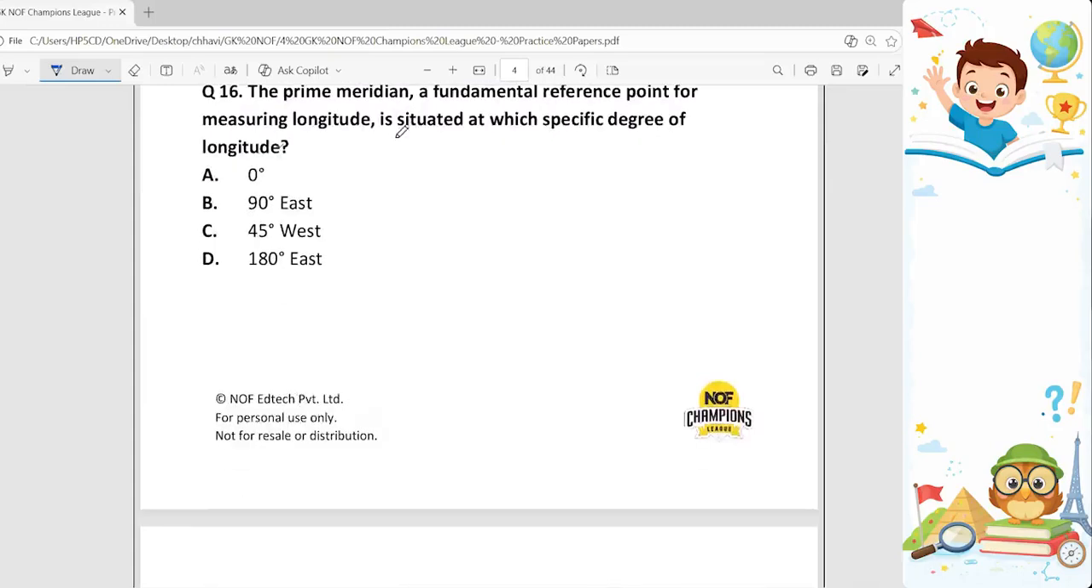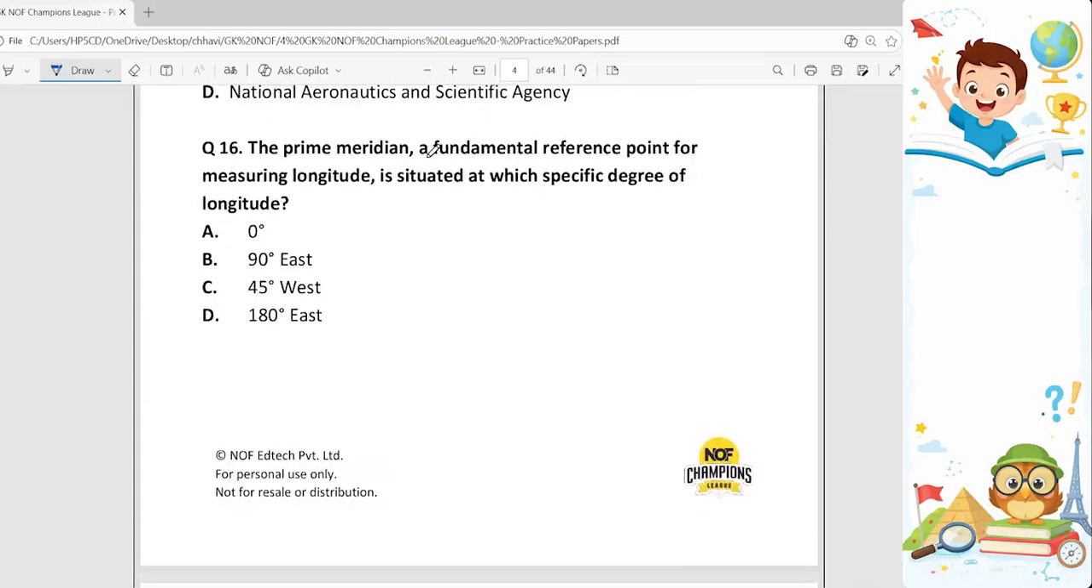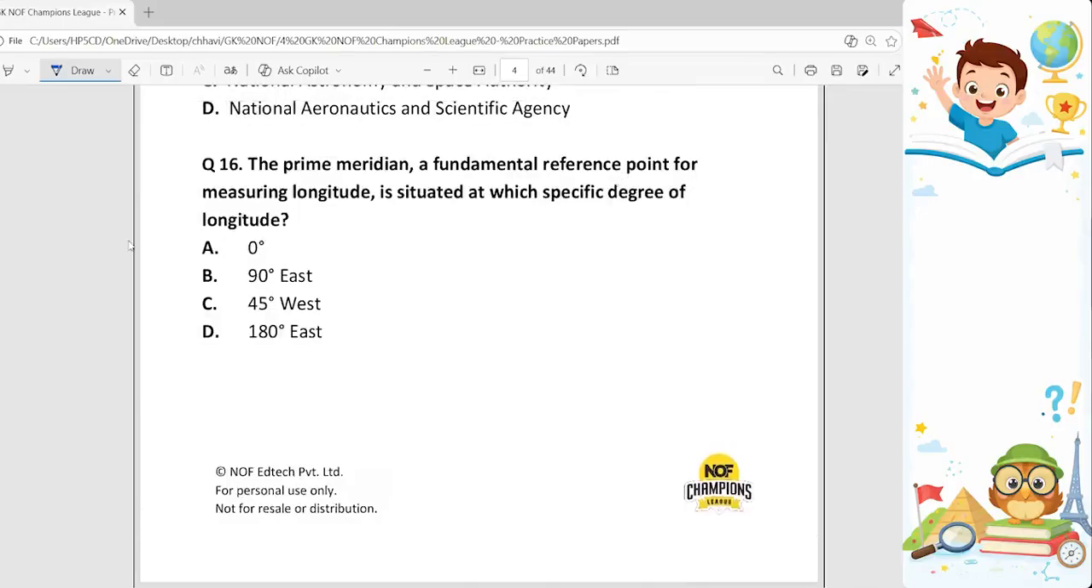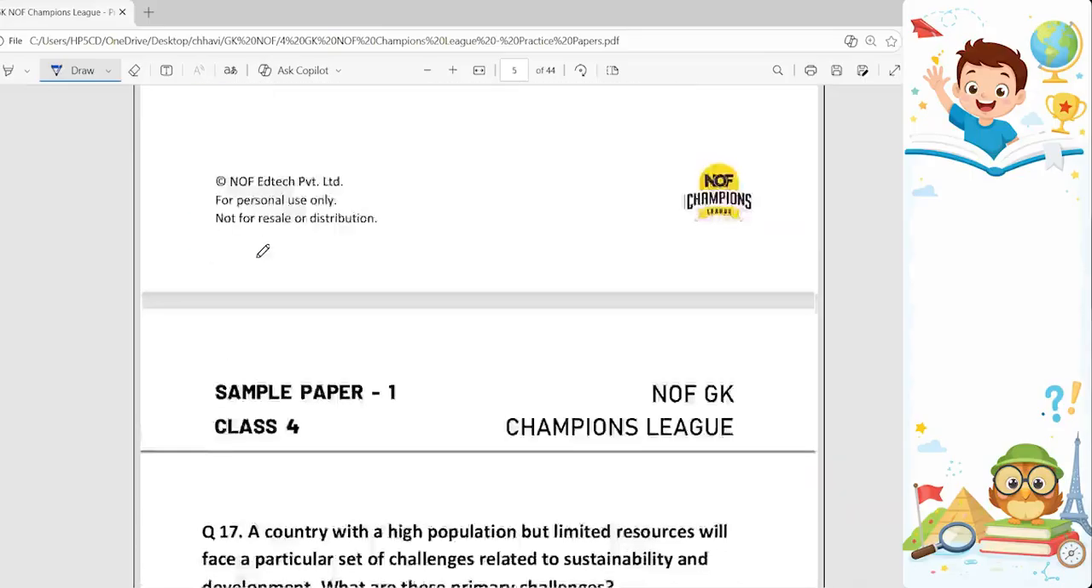16th question. The prime meridian, a fundamental reference point for measuring longitude, is situated at which specific degree of longitude? So the answer to this is option A, 0 degree, because it passes through the Royal Observatory, Greenwich in London, England. Okay.